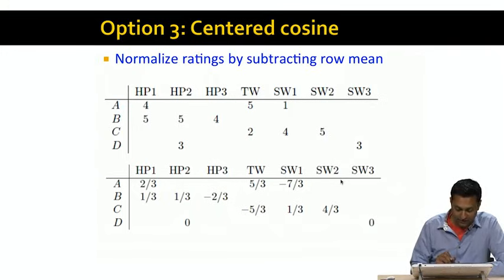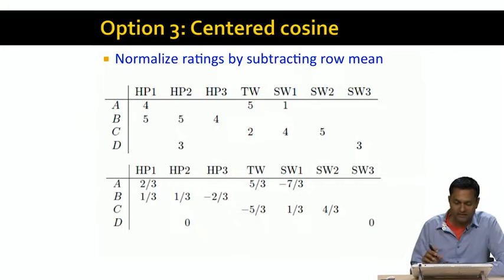Notice something interesting here. If you sum up the ratings in any row, you're going to get 0. What we've actually done is center the ratings of each user around 0. So 0 becomes the average rating for every user. Positive ratings indicate that the user liked a movie more than average, and negative ratings indicate that the user liked the movie less than average. And the magnitude of the ratings shows how much he liked or disliked a specific item.